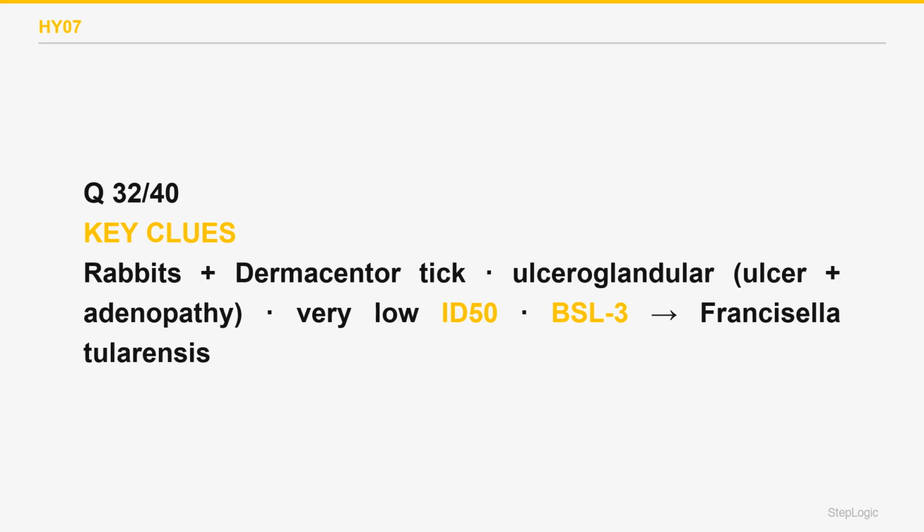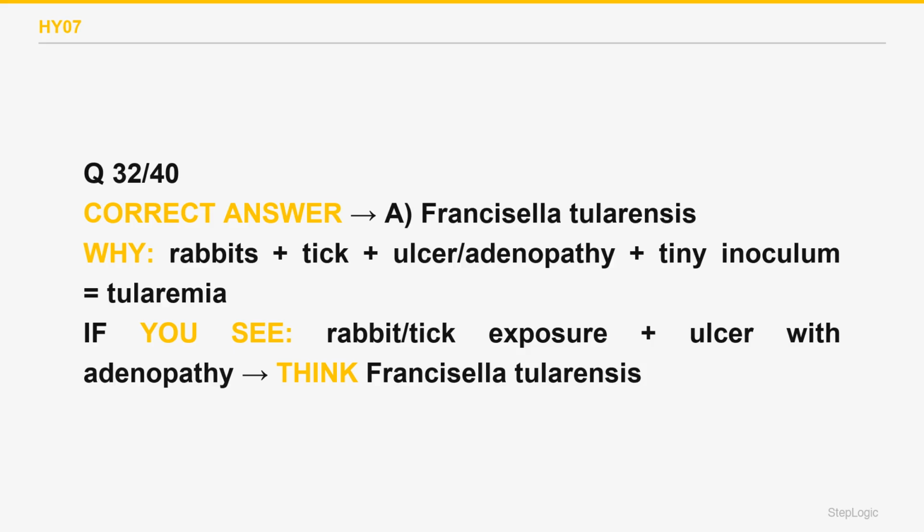Francisella tularensis causes tularemia. The classic ulceroglandular form is an ulcer at the contact site plus tender regional lymphadenopathy. It spreads from rabbits and ticks, Dermacentor, needs only a very low inoculum, and is handled at high biosafety, BSL-3, because it is so infectious. The correct answer is A.